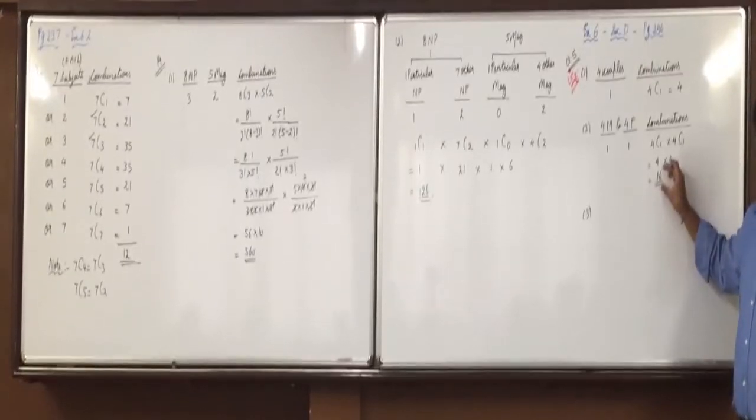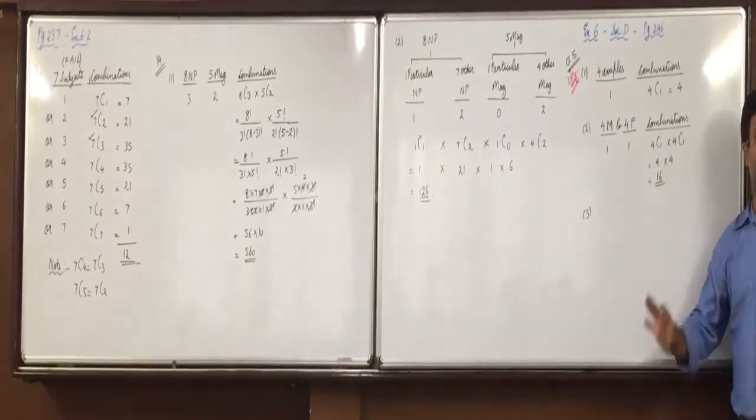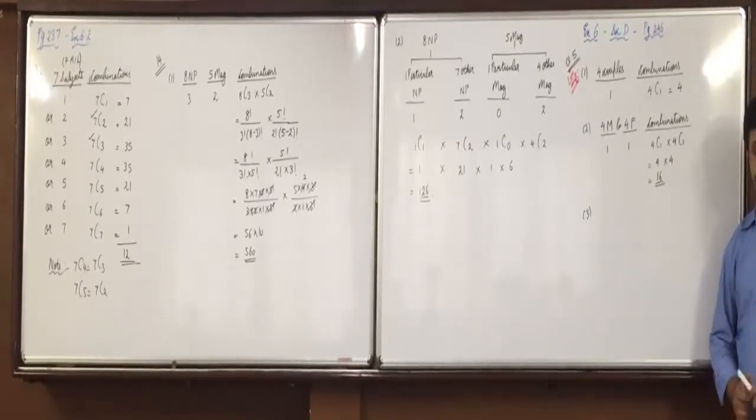Out of 16, in 4 options, they are husband and wife also included. So the remaining 12 options, they will not be husband and wife. Did you understand this? So that is the third answer.